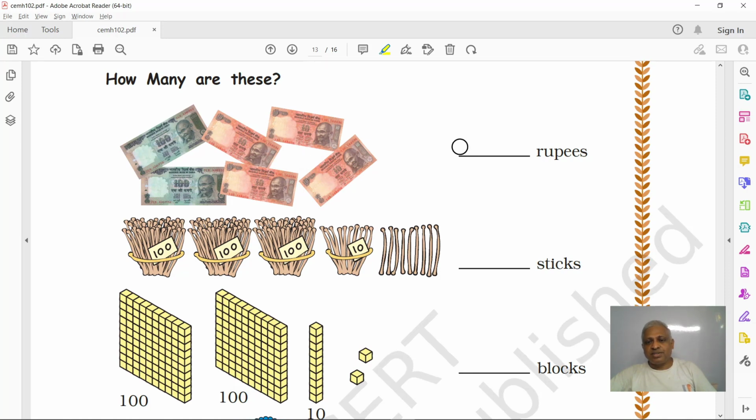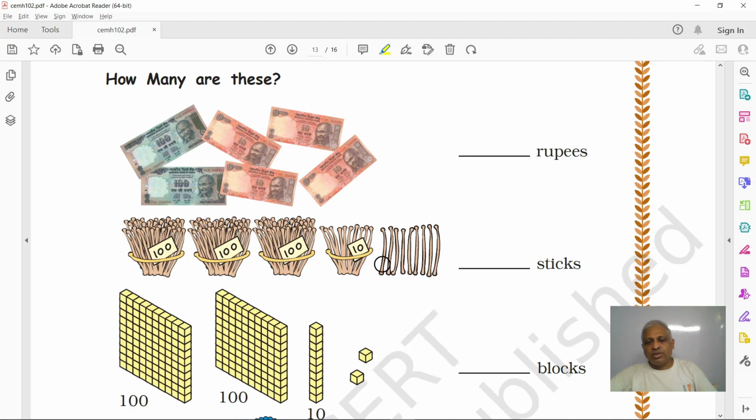240 rupees. What do you write here? 240 rupees. Next, these are some sticks. So this bunch is 100, 100, 100. These are bunches of 100, 3 bunches. We have how many? 1, 2, 3, and one bunch of 10 sticks. And you have some loose sticks also.